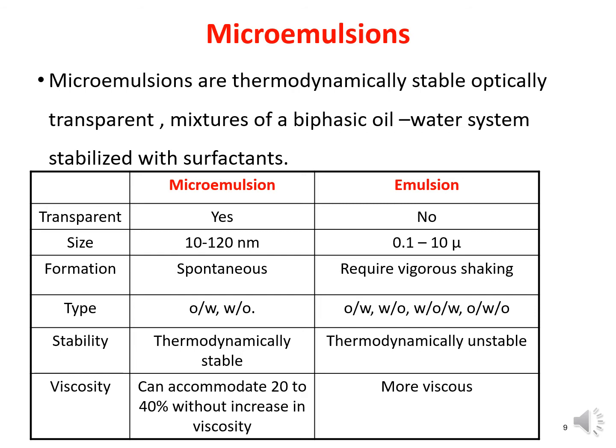Formation of microemulsion is a spontaneous process, and emulsions require vigorous shaking. Types of microemulsions are O/W and W/O. In case of emulsions, there are 4 types: O/W, W/O, and 2 types of multiple emulsions. In case of stability, microemulsions are thermodynamically stable and emulsions are thermodynamically unstable. Viscosity: microemulsions can accommodate 20 to 40% without increase in viscosity, and emulsions are more viscous.